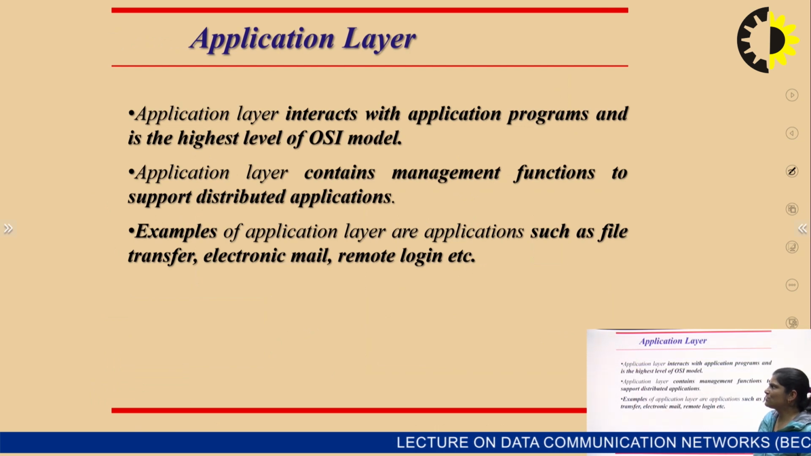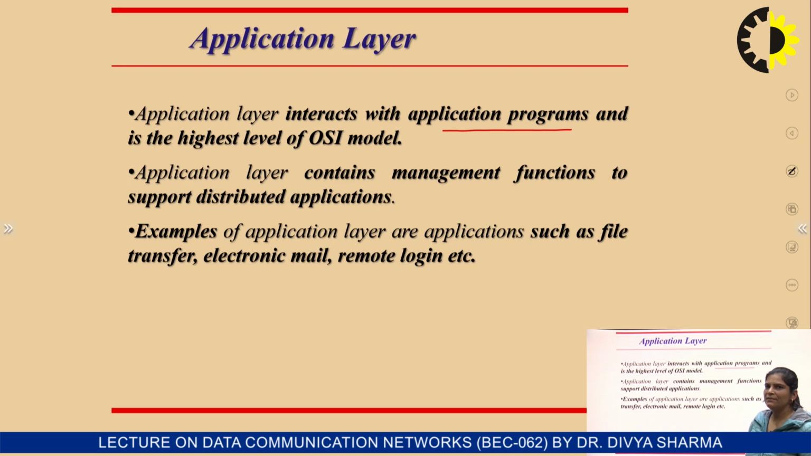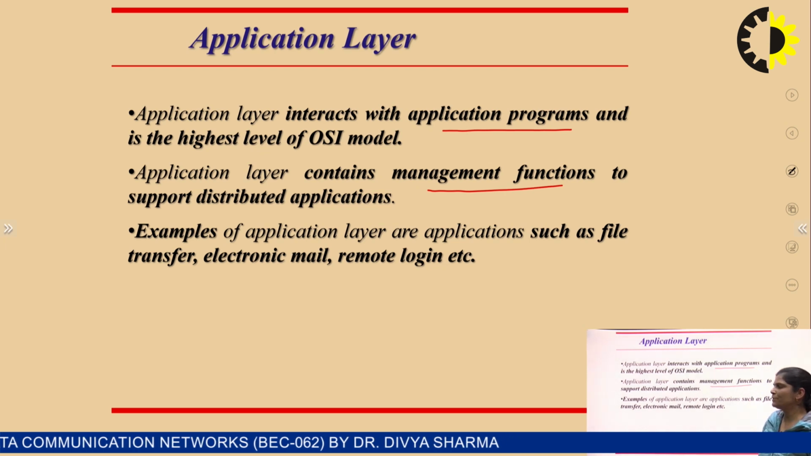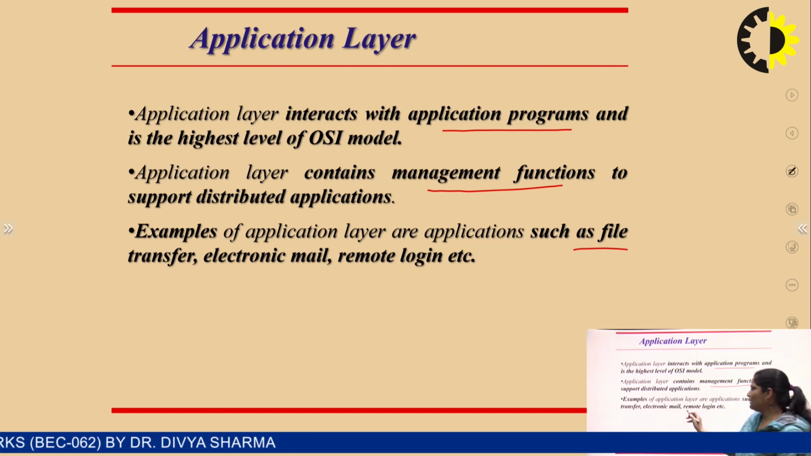Now what is the purpose of the application layer? The application layer interacts with application programs, and it is the highest level of the OSI model, while at the lowest level of the OSI model the physical layer is there. The application layer contains management functions to support distributed applications. Examples of the application layer are file transfer protocol, electronic mail, and remote login.